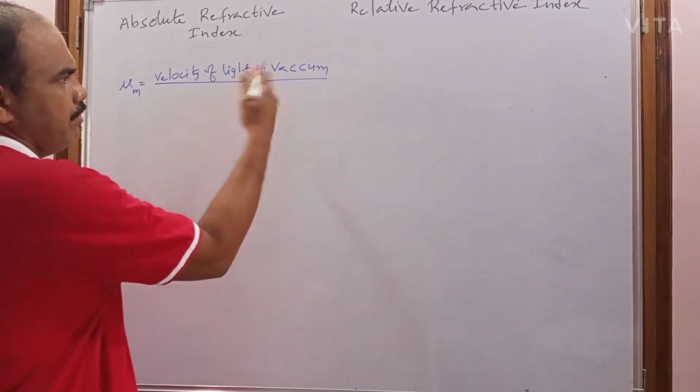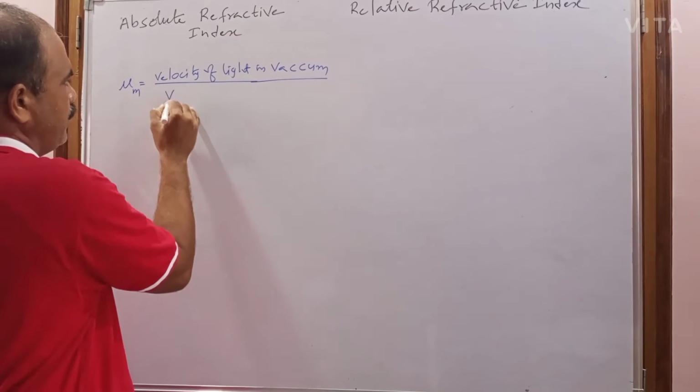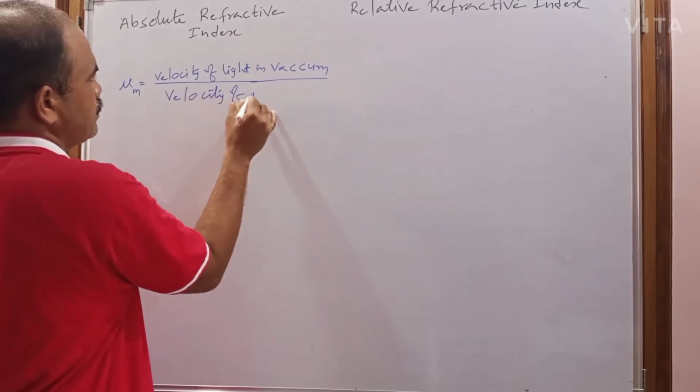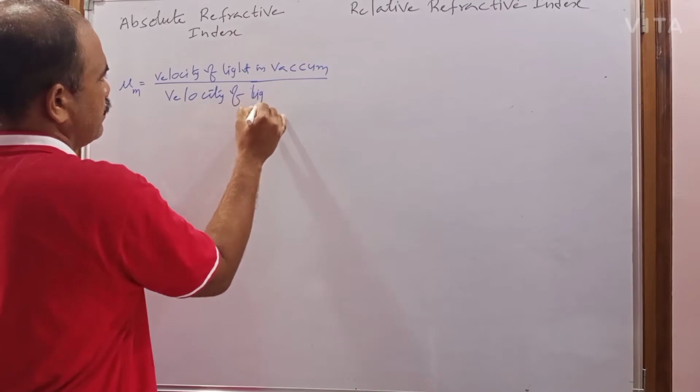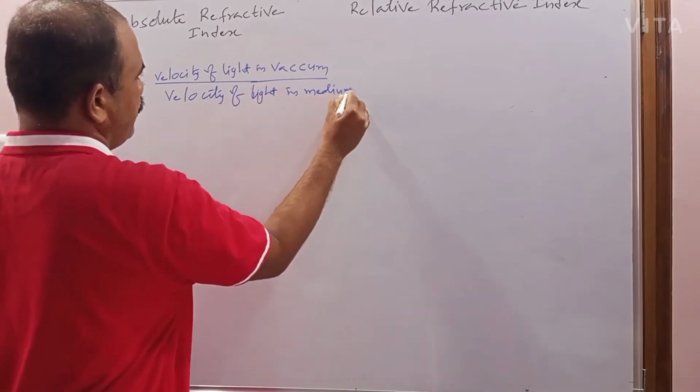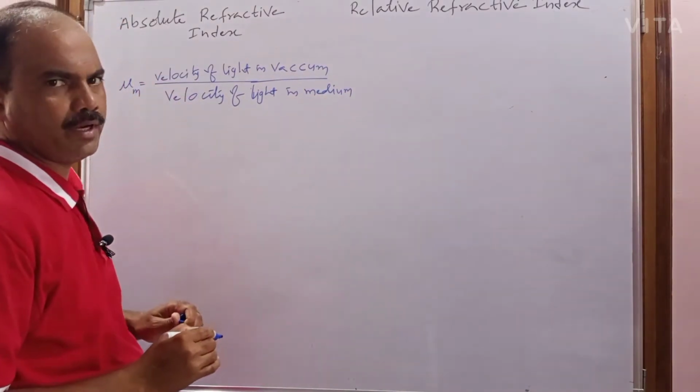That's why you can take vacuum or air. And next, the velocity of light in the medium. For which medium you are going to calculate the absolute refractive index?